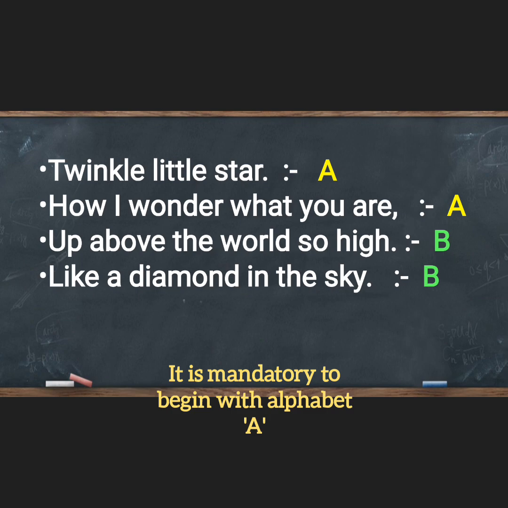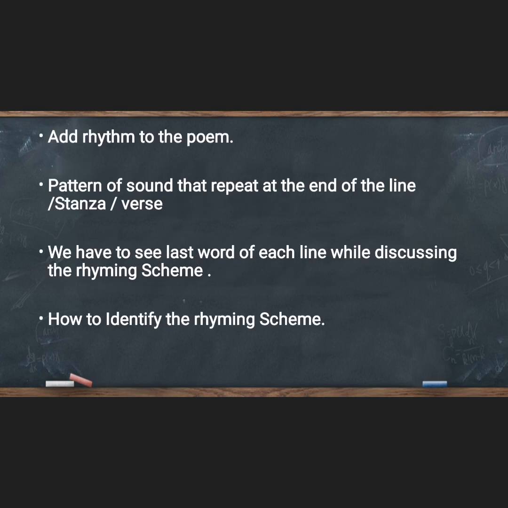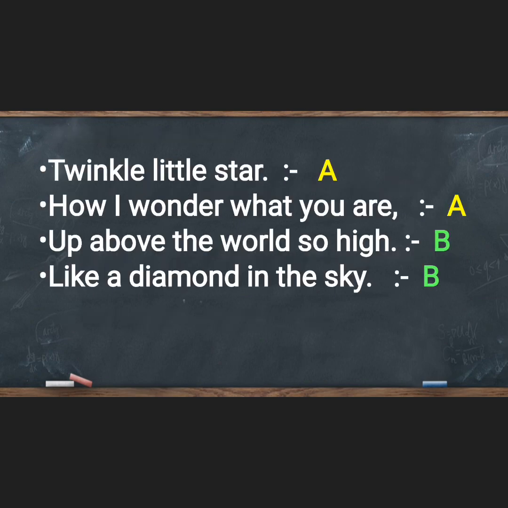Now it is mandatory. Mandatory means compulsory. When you are starting with rhyming scheme, we have to start with alphabet A. Twinkle, twinkle, little star. So for the first line we use A. We start with letter A for our first rhyming line. Twinkle, twinkle, little star. So as it is mandatory, I took alphabet A. How I wonder what you are. Star and are both are rhyming words. So again I took alphabet A because star and are rhyme with each other.